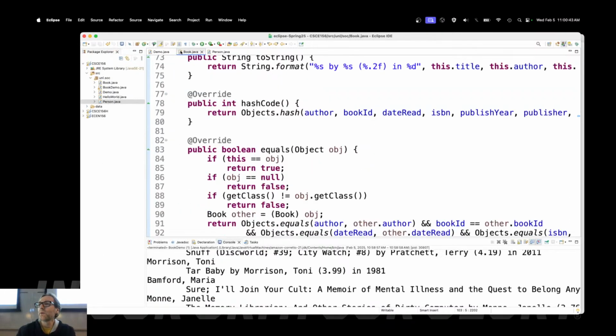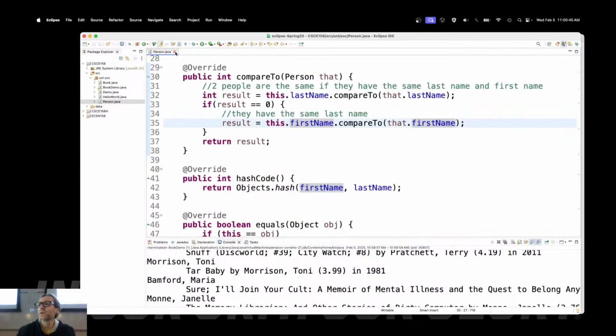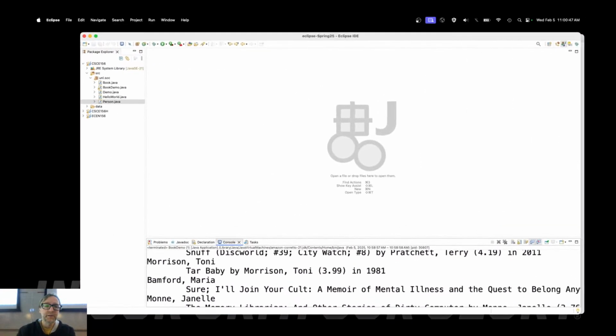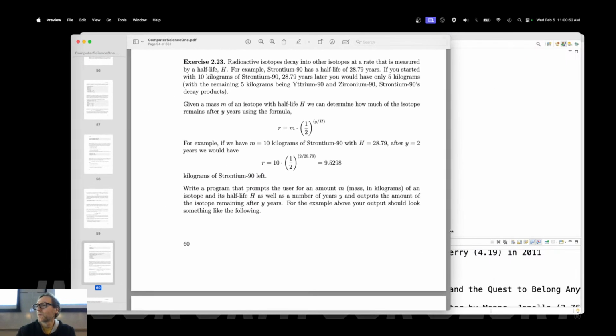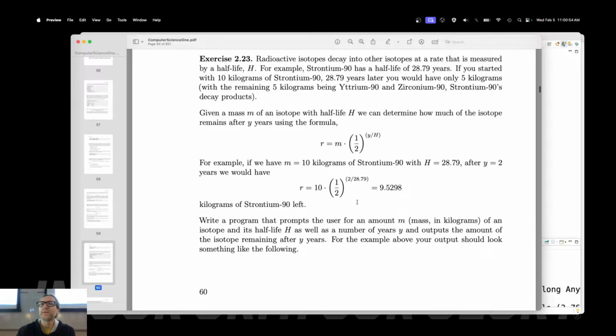What I want to do is take a step back and do a more simple exercise. Here's a simple exercise. It involves a little bit of physics. If you don't know any physics, that's fine. Radioactive isotopes decay into other isotopes at a rate measured by half-life. For example, strontium-90, which is one of the byproducts of nuclear fission, so like a nuclear explosion, has a half-life of 28.79 years.